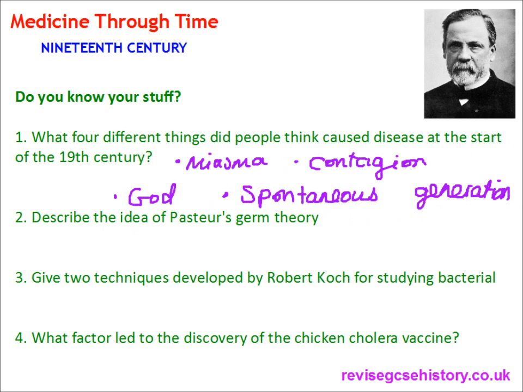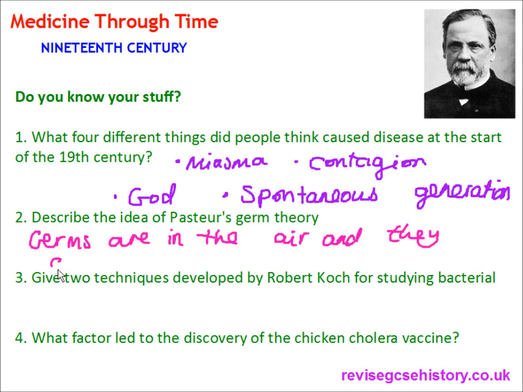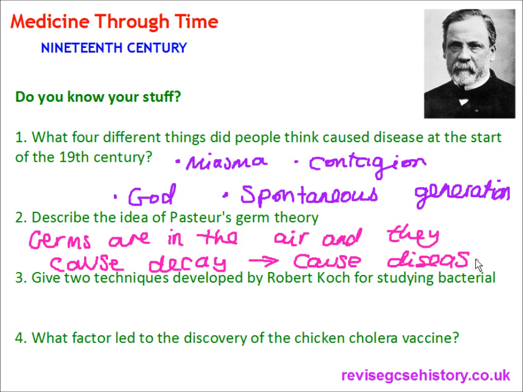They're the 4 things. Describe the idea of Pasteur's germ theory. He said, germs are in the air, and they cause decay. He then said, if germs are causing decay, do they cause disease? That's what he said. Jot down an answer in note form, hopefully you can understand that. Next question to look at now.